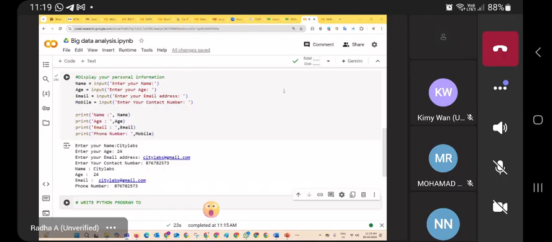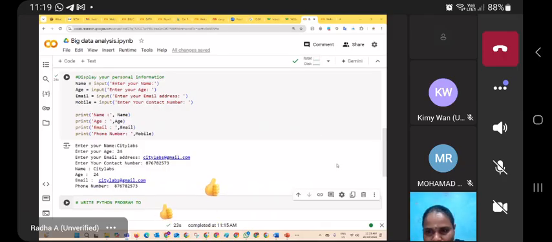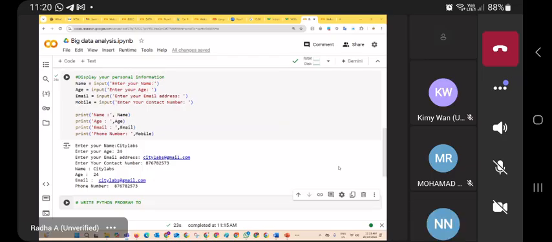Hello, Miss Radha. I'm just wondering when are we going to start on data analytics? Soon. We are already 48 minutes into the course and we haven't done anything about data analytics yet. Please wait, let me just explain to the others how we are going to use Colab. After that, I will go to the data analysis part. Okay, all right, sorry. You have been spending quite a lot of time on basic Python. Yeah, we need to go to the data analytics. Okay, bye.